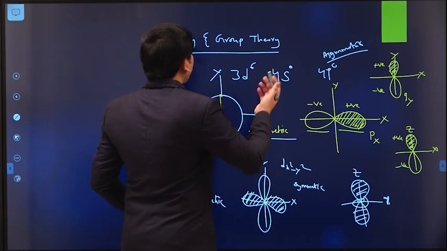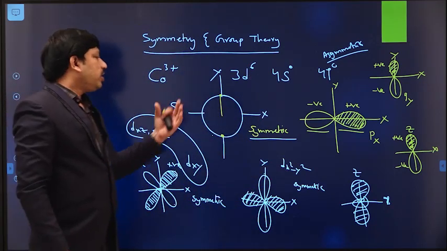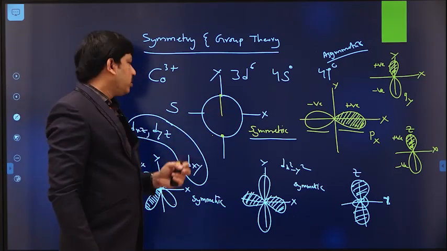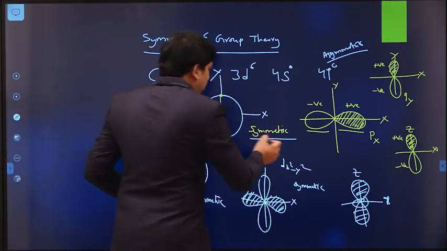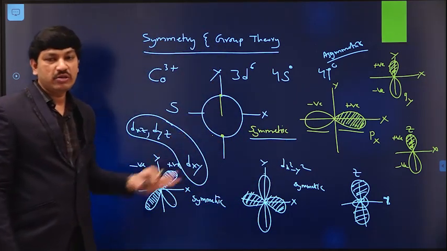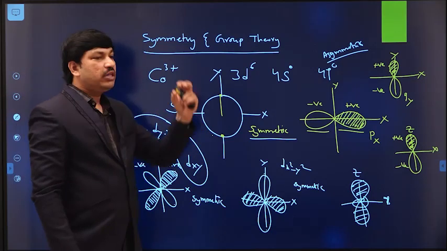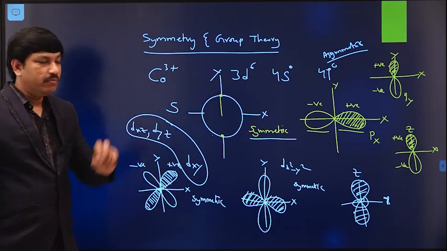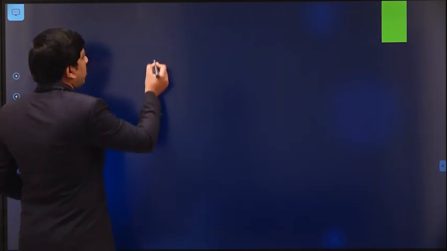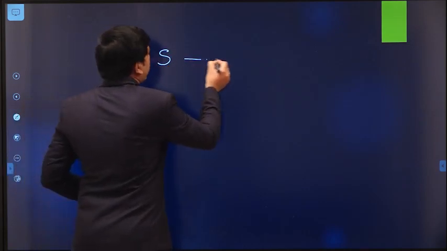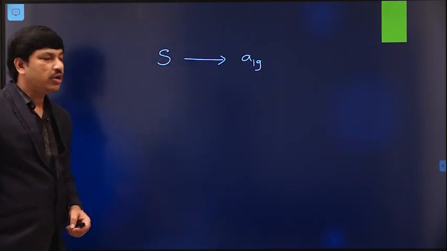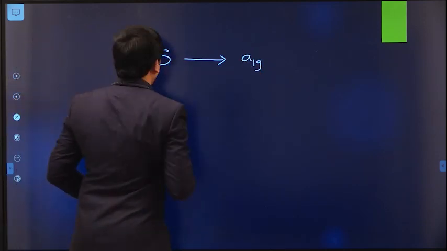So according to symmetry group theory, each orbital has its symmetry elements, so we can represent it by using a symbol. Based on what type of axis symmetry is available, what type of center symmetry is available, and what type of planar symmetry is available, each orbital has its own symmetry group symbol. According to that, S orbitals always transform as A1G, a symmetry symbol like this.